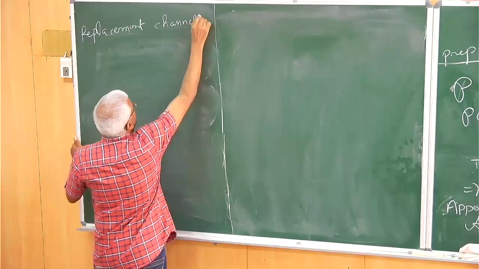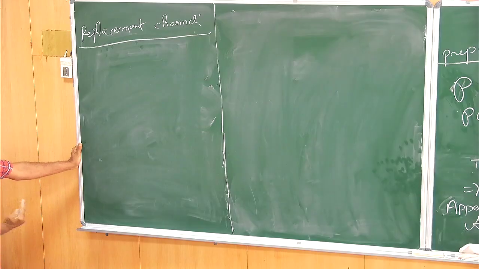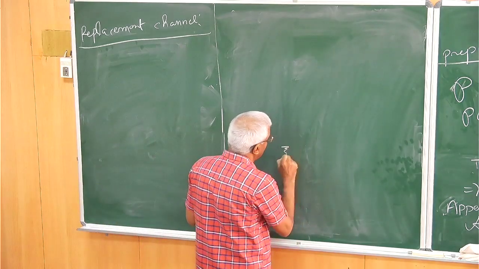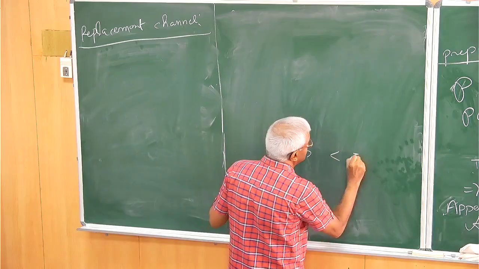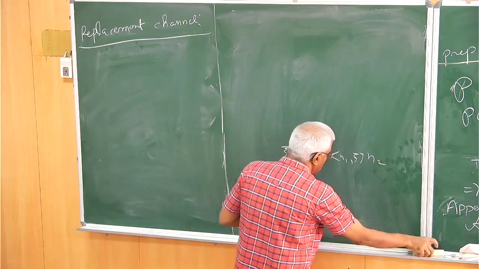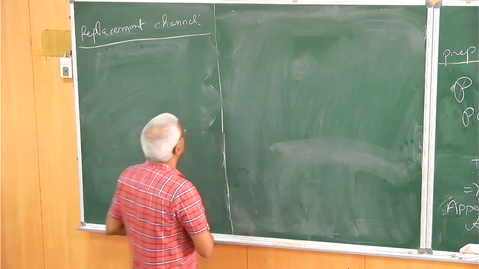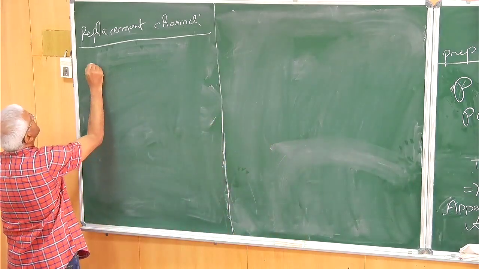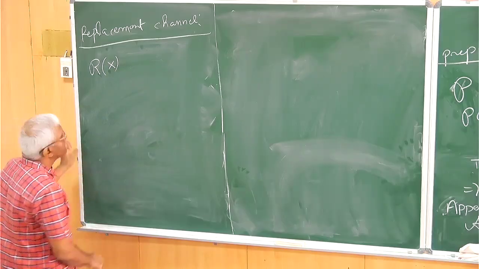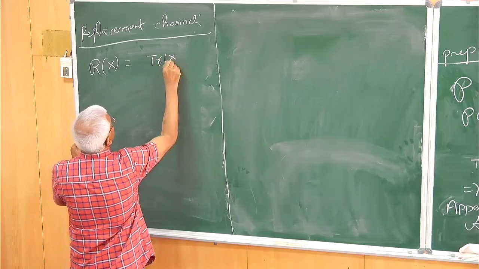This is like some sort of rank one operator, but the corresponding rank one operator will be identity. In Hilbert space, you can define a rank one operator. If you have a xi, then you take the inner product of xi with some eta 1, and then you take eta 2. Okay, this will be a rank one operator. It's similar to that, except this inner product will be replaced by trace, and eta 1, eta 2, you will select them. Okay. The replacement operator is the following. Replace R of any x, or you can put rho if you want, equal to trace of x times sigma.